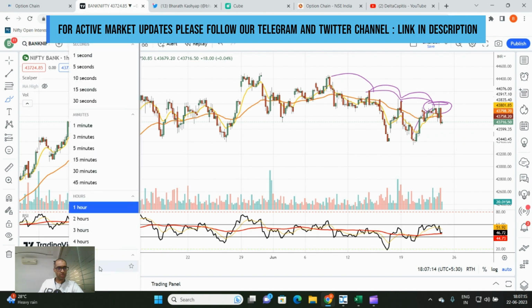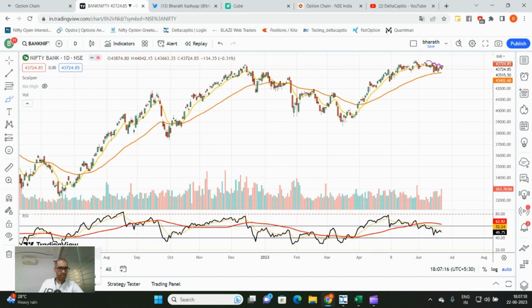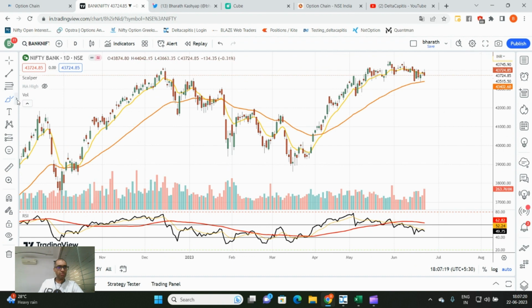Not only on the hourly chart, if I take a look at the daily chart, I have a lower high structure even there. This was the first high, then the lower high, then the lower high, then the lower high, then the lower high. So clearly, it is the fifth lower high on the daily chart, with momentum loss, and RSI divergence is also seen. So most likely Bank Nifty will not break 44,000. If there is any rally towards 44,000, that offers a very excellent shorting opportunity. Bank Nifty, no doubts, is clearly bearish.